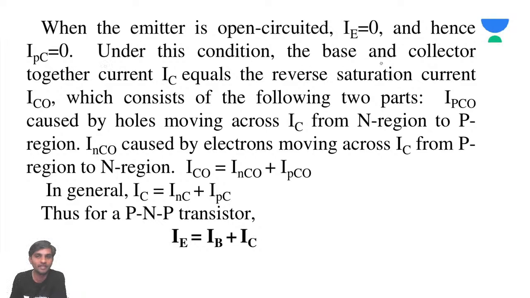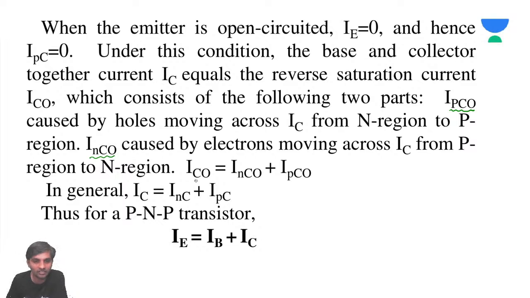Under this condition, the base and collector current IC equals the reverse saturation current IC naught, which constitutes the following two parts: IPC naught, caused by the holes moving across JC from N region to P region, and INC naught, caused by the electrons moving across JC.